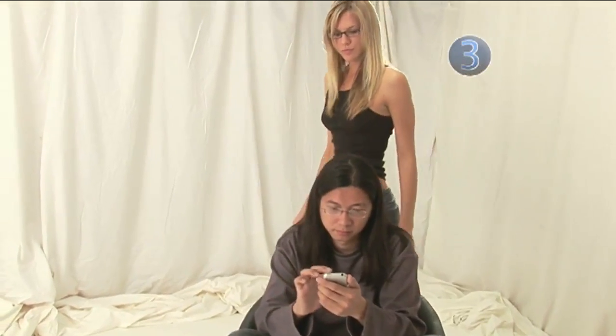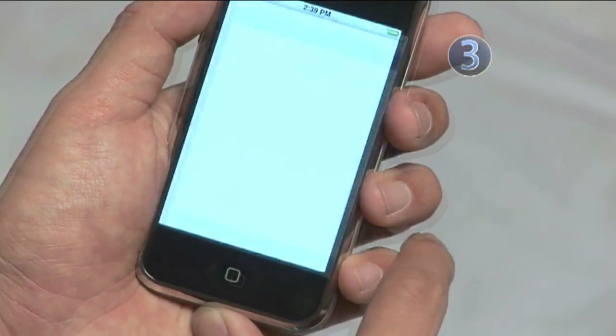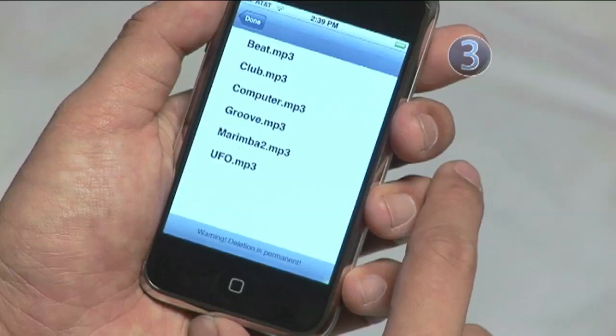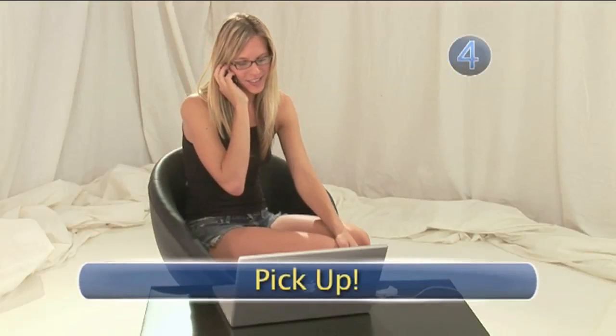Ready to show your iPhone who's boss? Good boy. Launch Send Song and check it out. All your music and sounds ready to be ringtones. Yup, you choose the tunes now. Go on, choose one. Step 4, pick up.